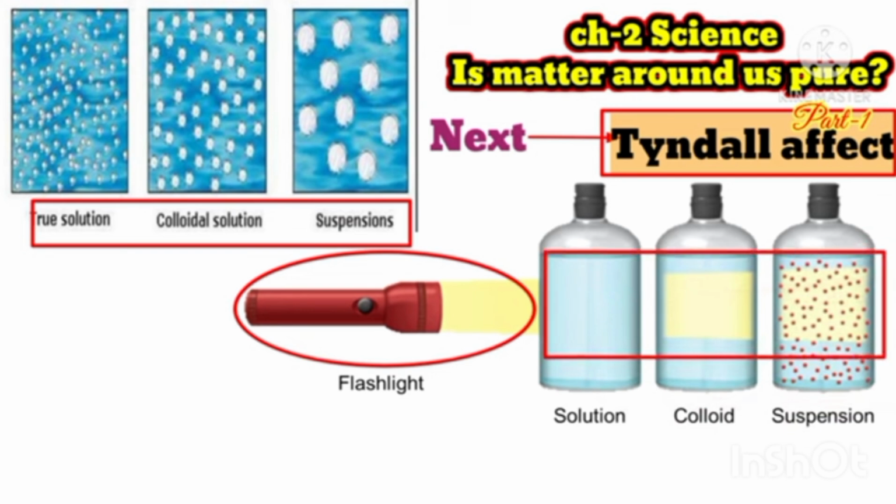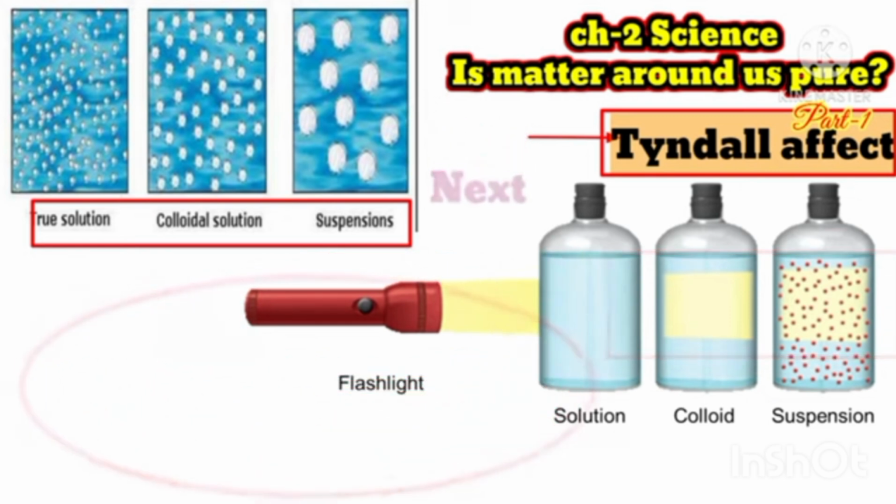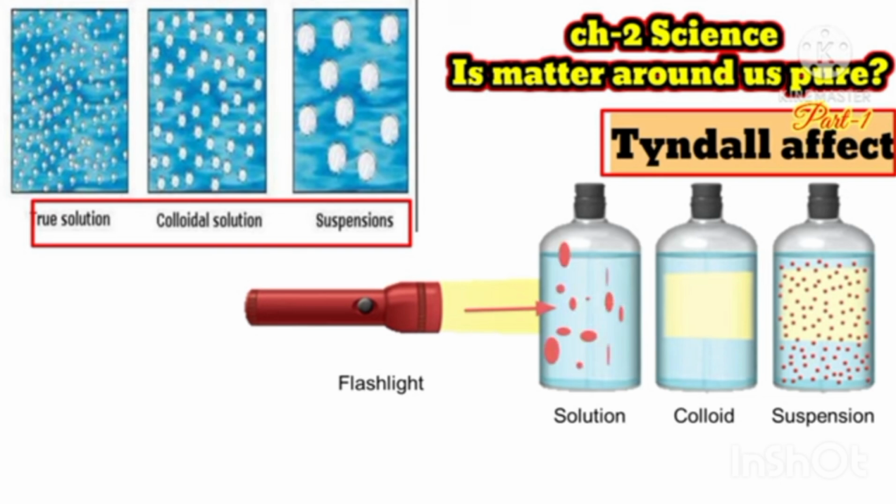When we apply this light, it strikes these particles and bounces back. That is known as reflection. Due to the reflection, the light is visible inside the colloidal solution and suspension. But in true solution, light cannot be visible because light is not reflecting.